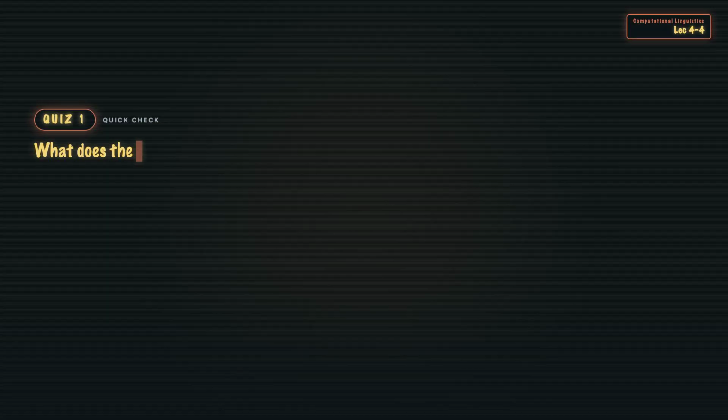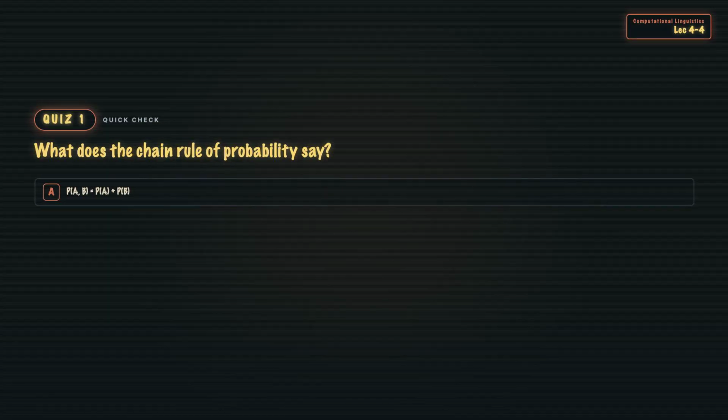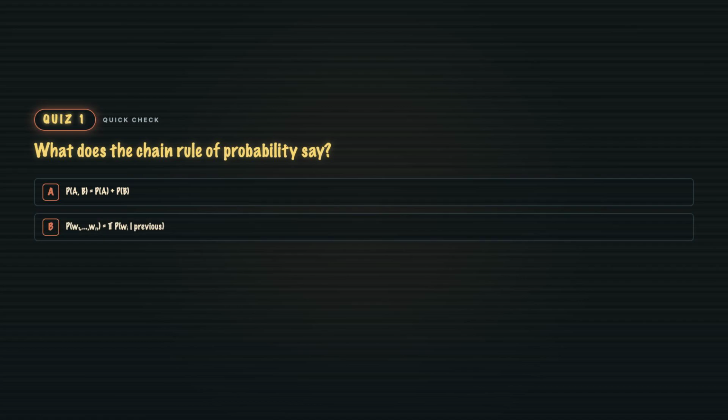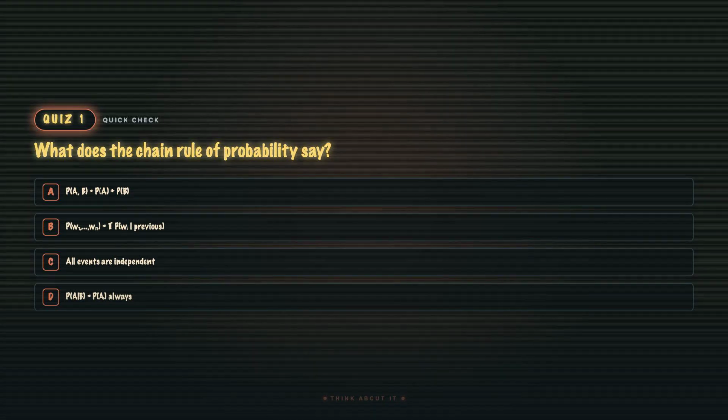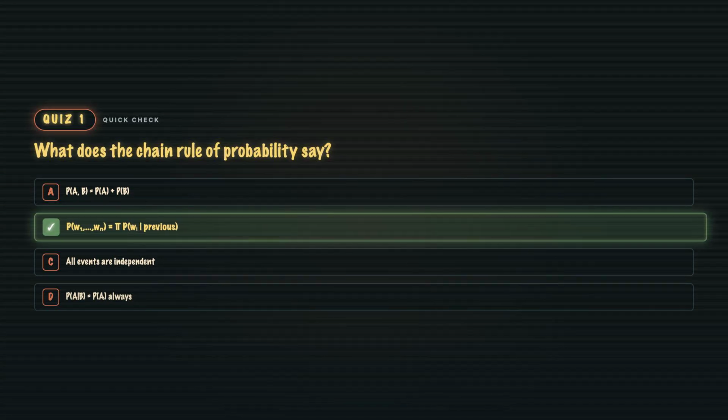Quiz 1. What does the chain rule of probability say? A, a joint is the sum of individual probabilities. B, a whole sequence probability is a product of each item conditioned on the past. C, all events are independent. Or D, conditional equals marginal. B, sequence probability is a product of conditionals. That's exactly how autoregressive language models, GPT, Claude, LLaMA, score sentences. Word by word, each conditioned on everything that came before.